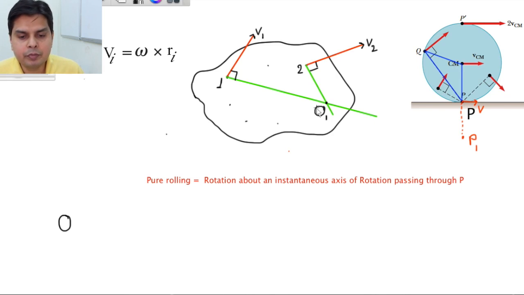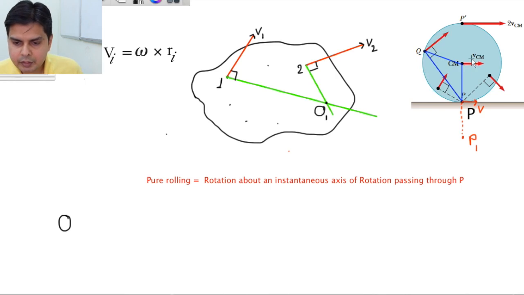And this is a well proved theorem in dynamics, and it's very simple to prove. You can see for yourself also, because V has to be omega cross R. V is the cross product with R, so V has to be in a perpendicular direction to R. Similarly, for this V also, whatever the R, that origin has to lie somewhere on this line. For this V1 also, the origin has to lie somewhere on this line. So wherever these two intersect, that will be my instantaneous axis of rotation, passing through this point.